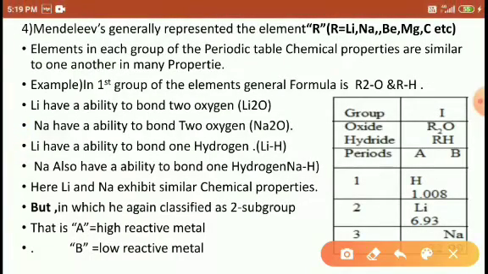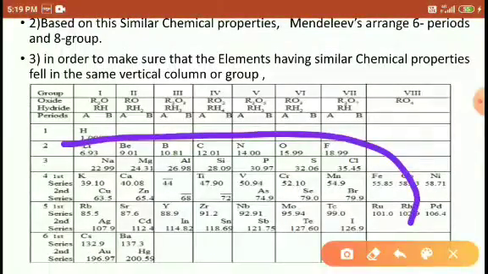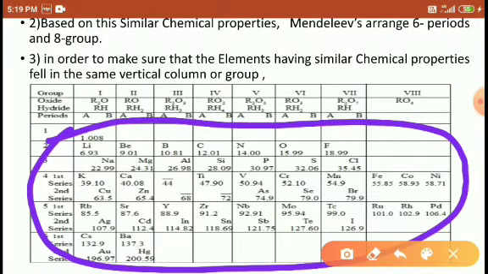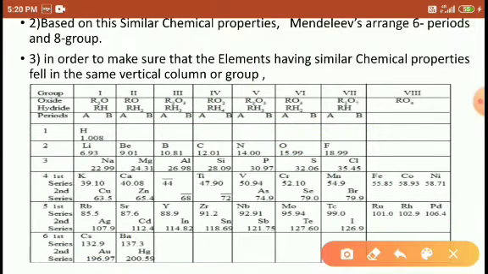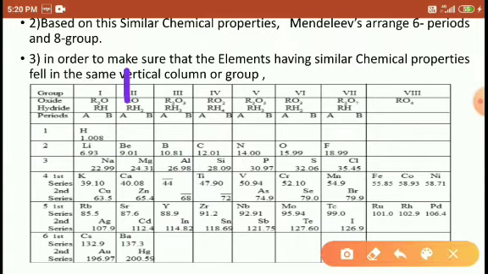Mendeleev generally represented the elements as R. R means it may be lithium, it may be sodium, it may be beryllium, it may be magnesium, it may be carbon, etc. Right. Look here. These are all the elements. The general name is taken as R. R means elements. So here R means all these elements.